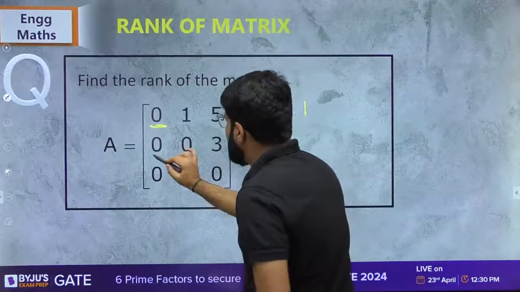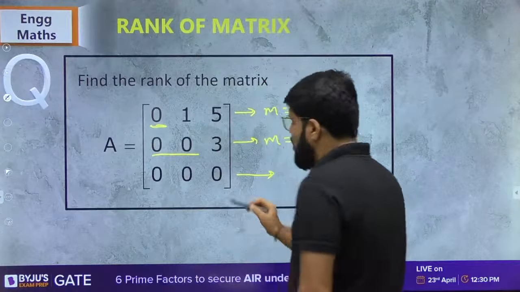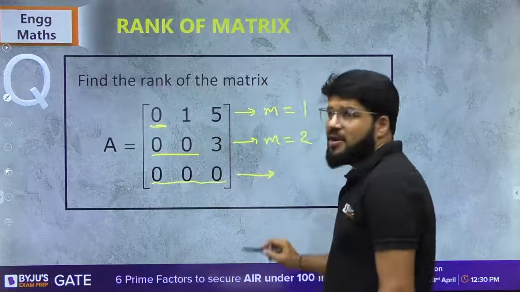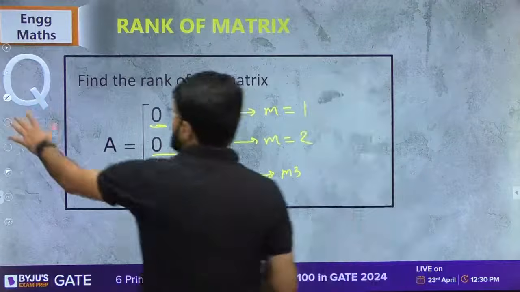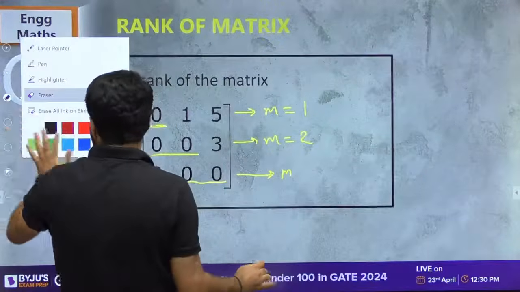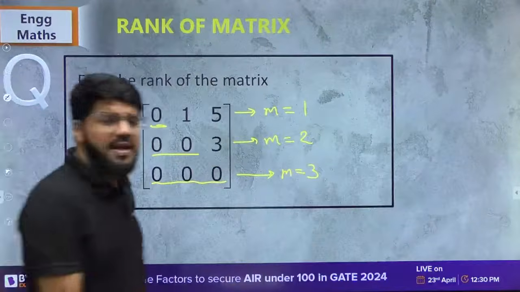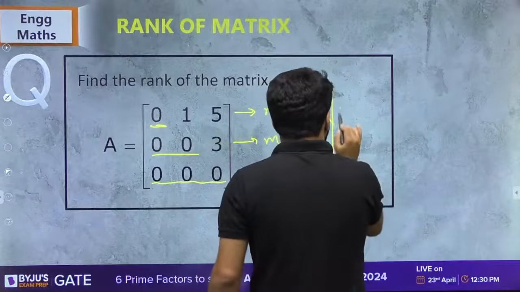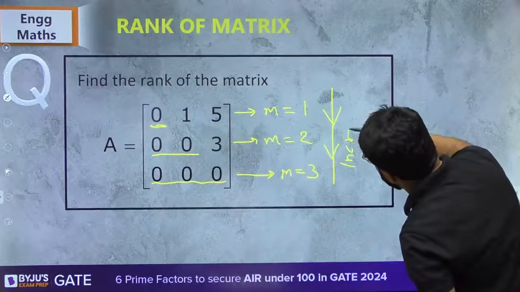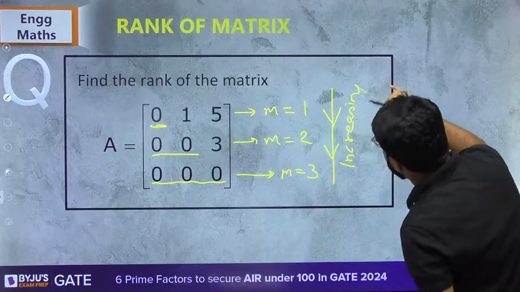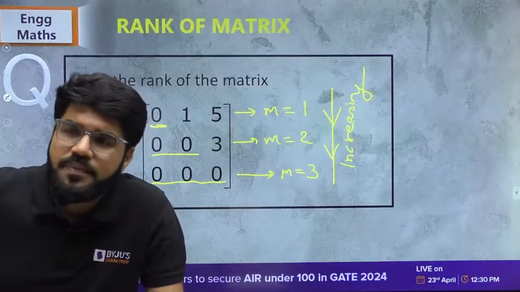How many starting zero here? There are 2 starting zeros. How many starting zeros here? All are zeros, so 3 starting zeros. Is it following an increasing pattern? 1, 2, 3. Yes sir, 100% it is increasing. It is clearly visible. Yes, it is following an increasing pattern, right?